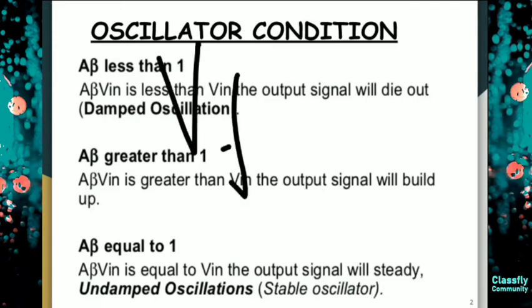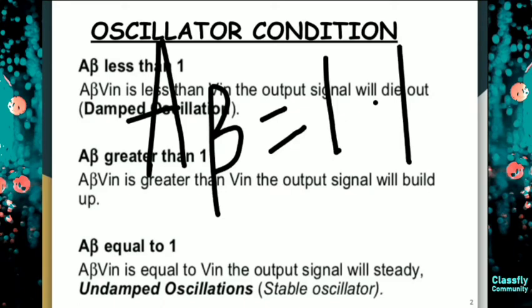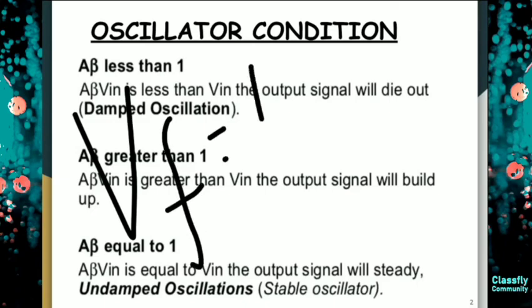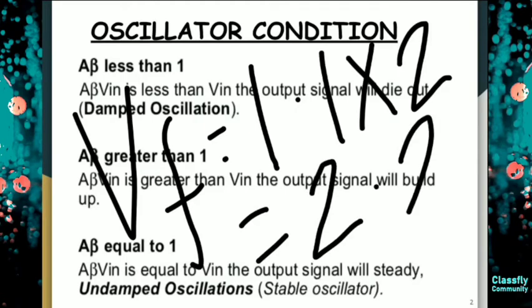Now if I take A beta greater than 1, say A beta as 1.1, which is greater than 1, then what will happen to my VF? VF will be 1.1 into 2, if I take V in as 2, so it will be 2.2.